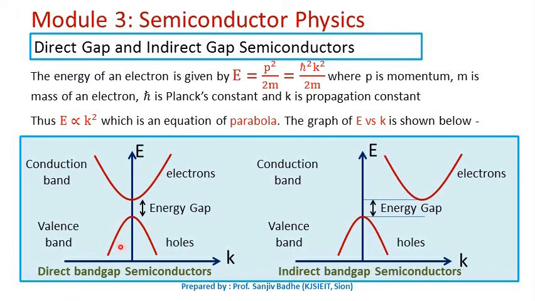If the maximum of the valence band and the minimum of the conduction band occur at the same momentum value, then it is called a direct band gap semiconductor. And if the maximum of the valence band and the minimum of the conduction band occur at different values of k, then such semiconductors are called indirect band gap semiconductors. Let us differentiate the two, direct band gap and indirect band gap semiconductors, in the further slide.